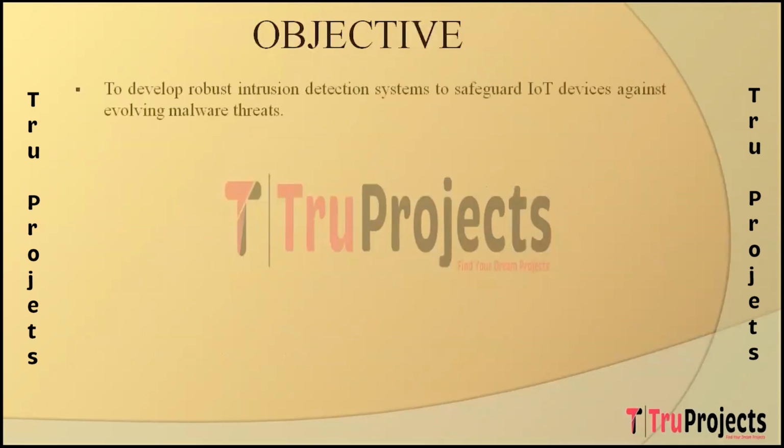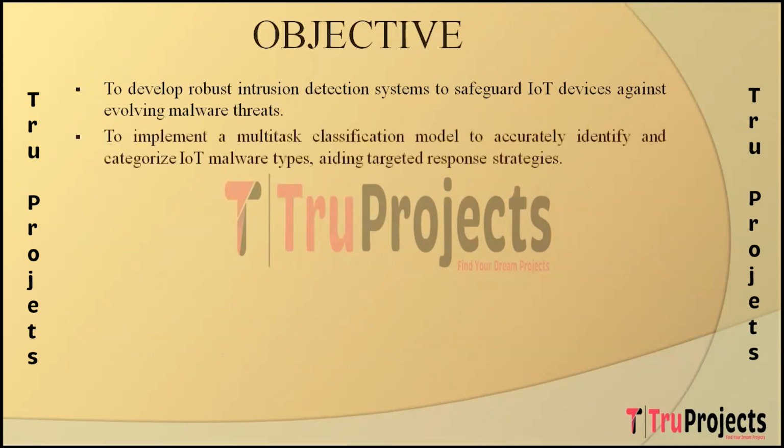Objective of the project. So, as I mentioned earlier, the project aims to create sophisticated systems capable of identifying and stopping emerging malware threats targeting Internet of Things devices. This involves implementing advanced algorithms and models to enhance the security posture of Internet of Things ecosystems. So, this involves creating a system that can not only identify if a given network traffic is malicious or benign, but can also categorize the specific type of malware involved. This fine-grained classification enables more targeted and effective response strategies.